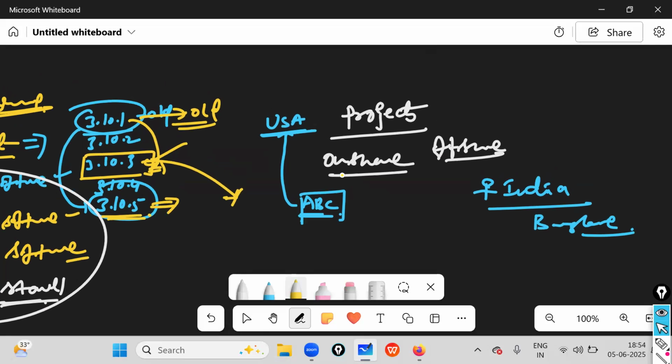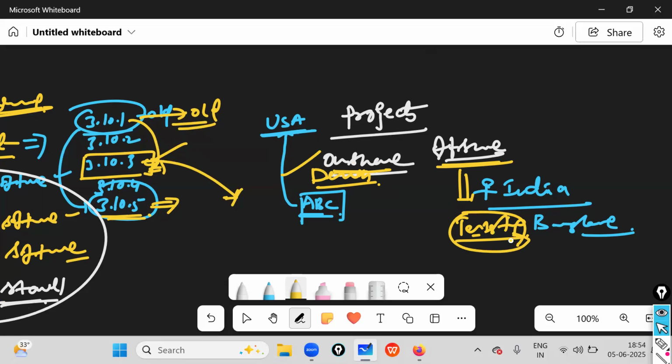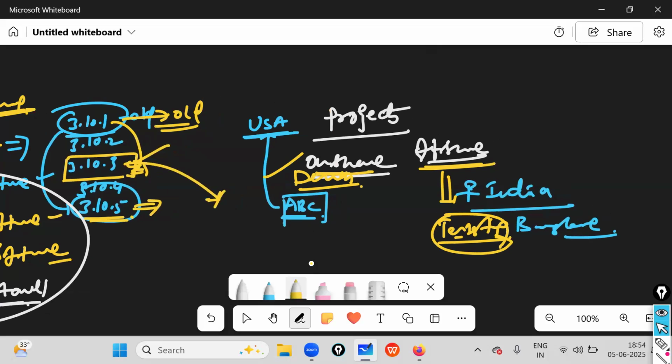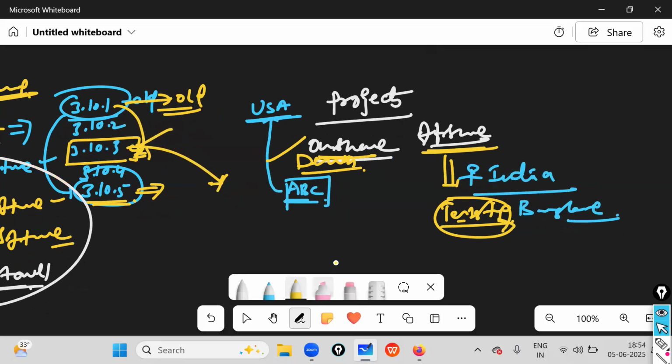Offshore, onshore, that means the testing team is available offshore, and the development team is available onshore. That means in the client location the development team is available, and offshore the testing team is available for the same project. The testing team is working from India and the development team is working from the US. So this kind of project we can also call onshore-offshore. That means what? So yes, boss.